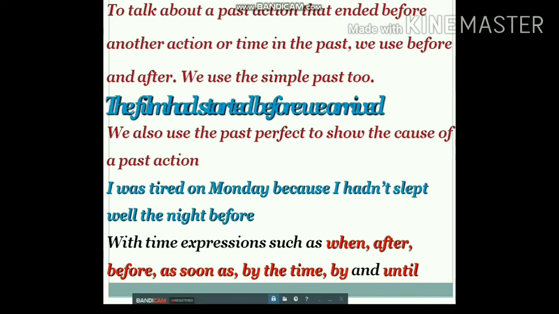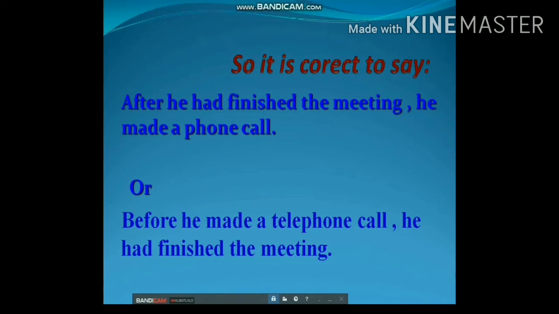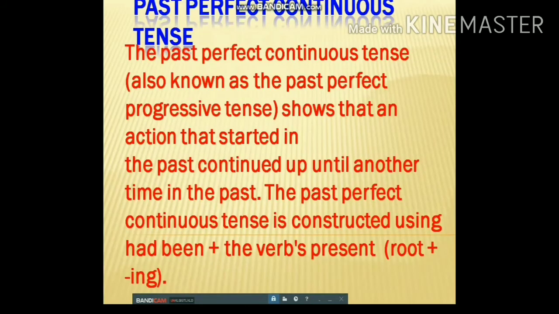With time expressions such as when, after, before, as soon as, by the time, by, and until. So it's correct to say: after he had finished the meeting, he had a phone call, or before he made a telephone call, he had finished the meeting. So you can see the examples of past perfect tense here.